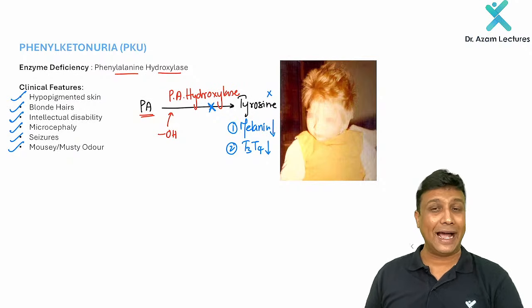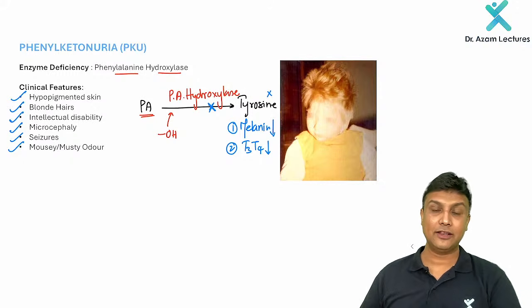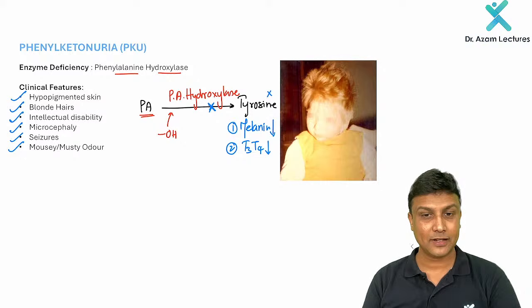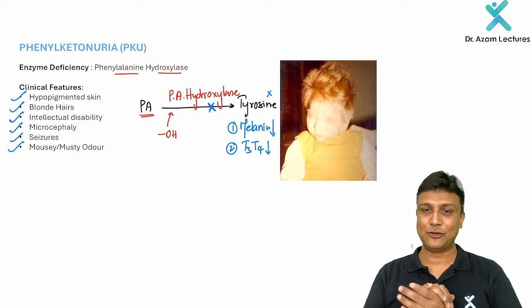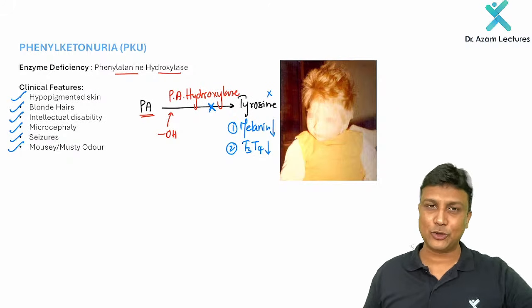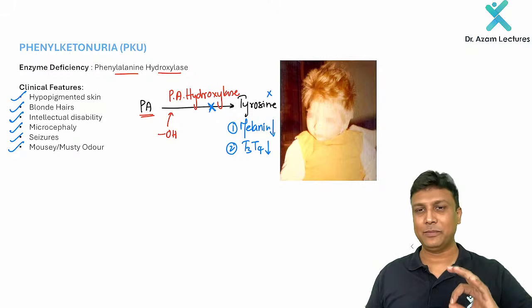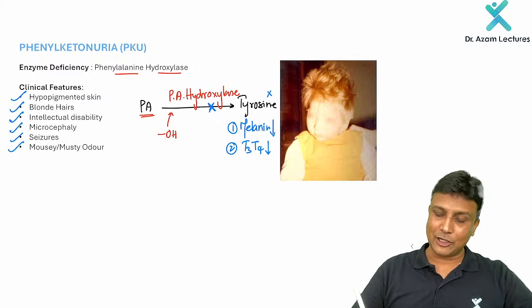Yes, Dr. Shadab, albinism is not due to this one here. Albinism is due to defect in the tyrosinase enzyme. That is a different one. It is due to the tyrosinase enzyme, so don't get confused in both of them. Okay, I hope your doubt is clear here. That is about the phenylketonuria that you have to remember. Easy to remember all the clinical features with the help of the way I told you here.